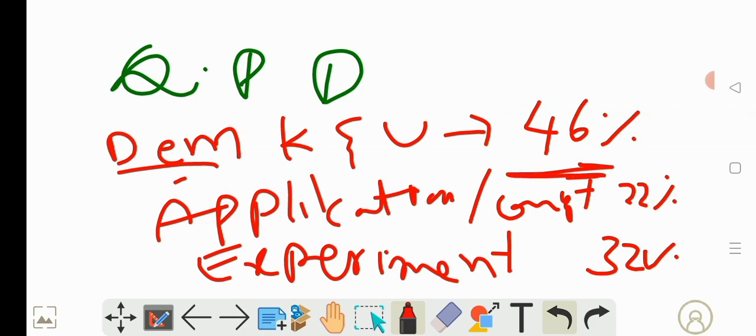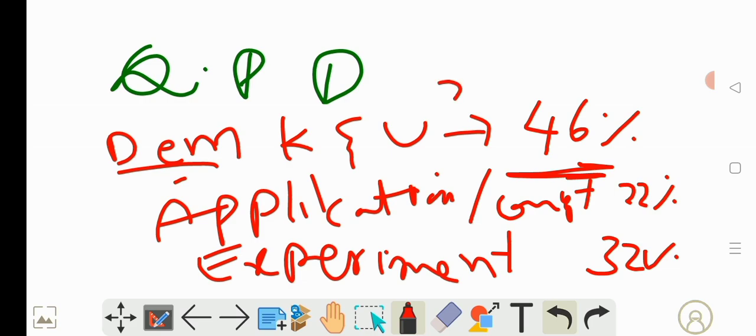After that, applications. So knowledge, where do you apply our concept? So in this they will ask you about differences, explanations, all those things. After that, experimental, case based: comparisons, analyze, examine, or evaluate, those types of questions are asked in this. So total you will have 100% based on these topics, your question paper design.